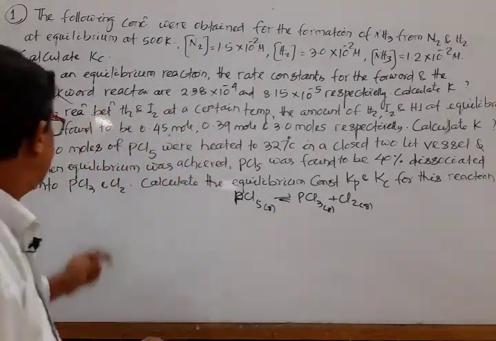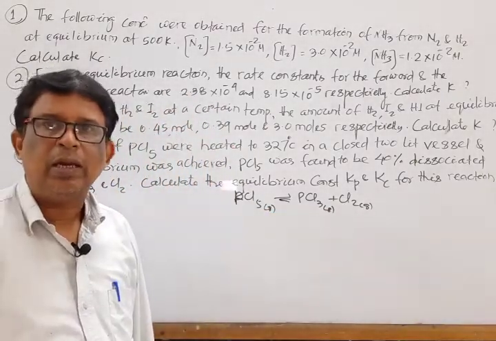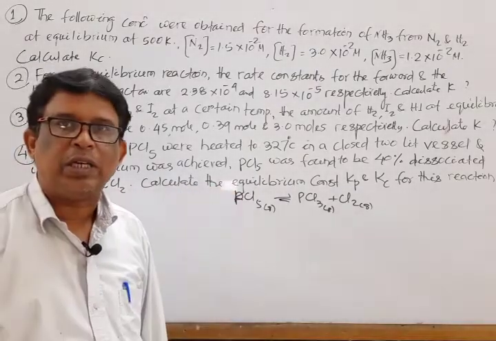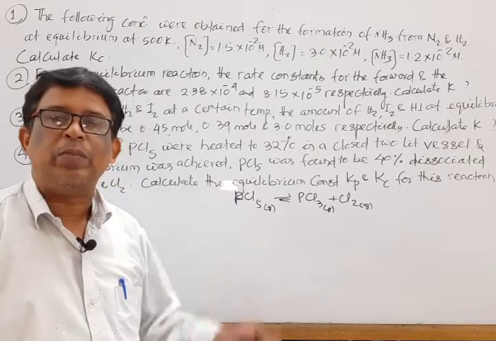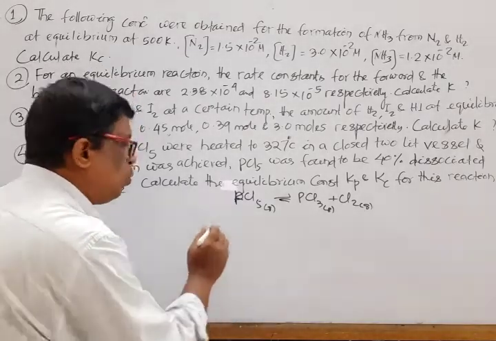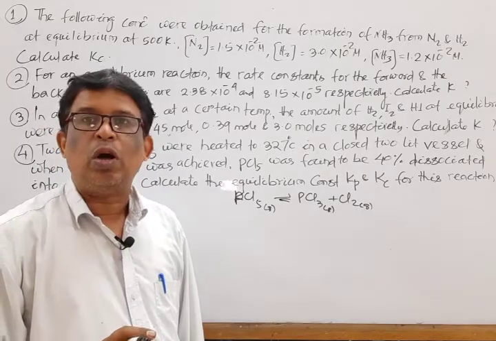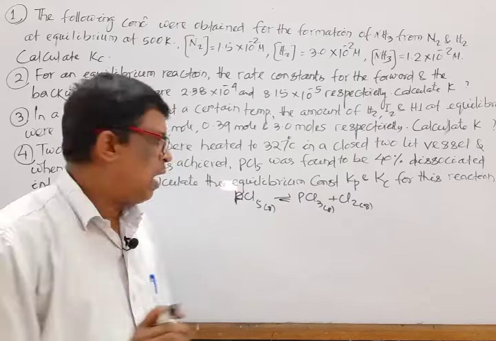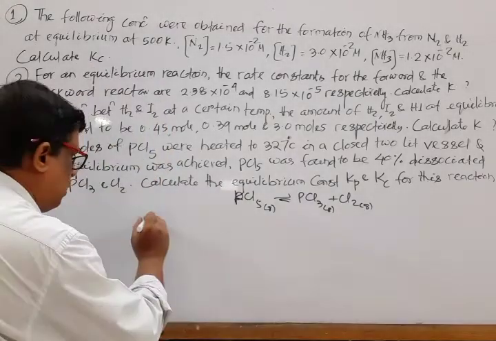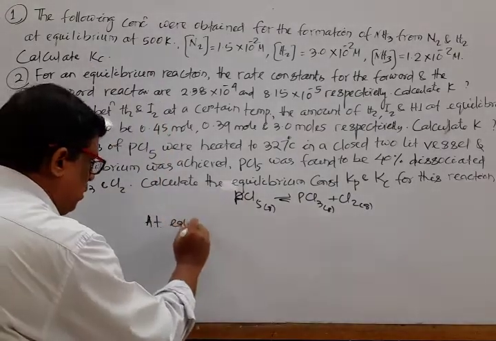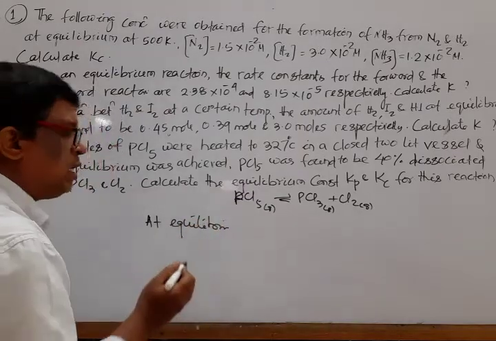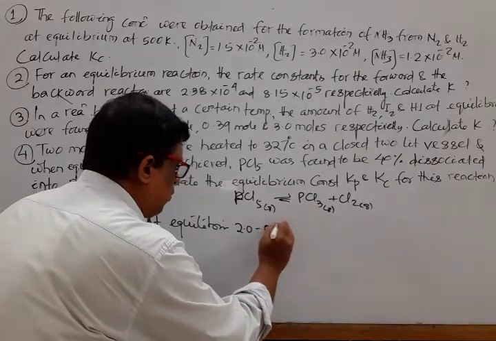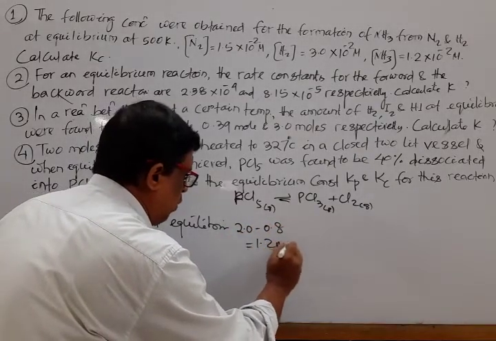Initial condition is that 2 mole of PCl5 is there, but after equilibrium it has been observed that 40% of them is dissociated. That means 2 mole of 40%, that is 0.8 mole dissociated. So at equilibrium, mark that, what is left of PCl5? That is 2 mole minus 0.8 mole, that means 1.2 mole left.